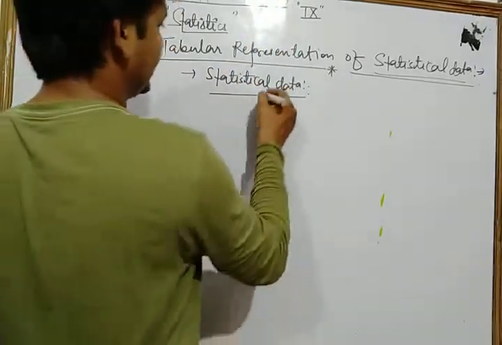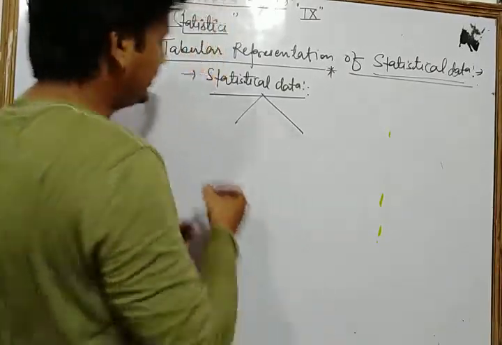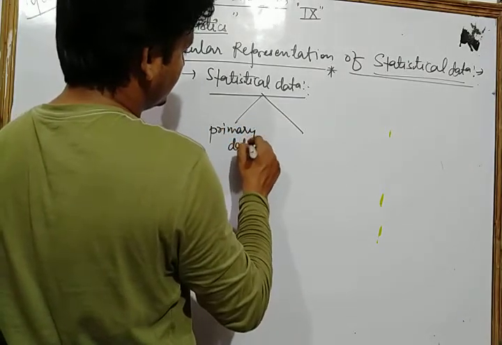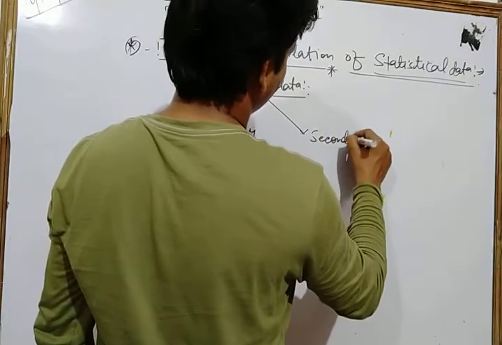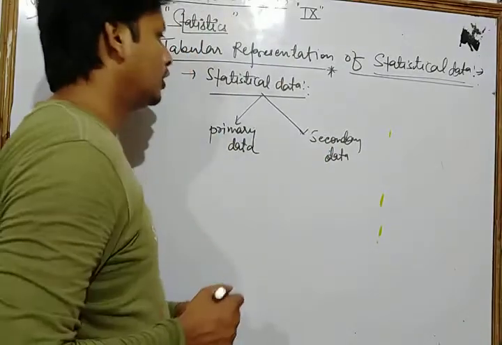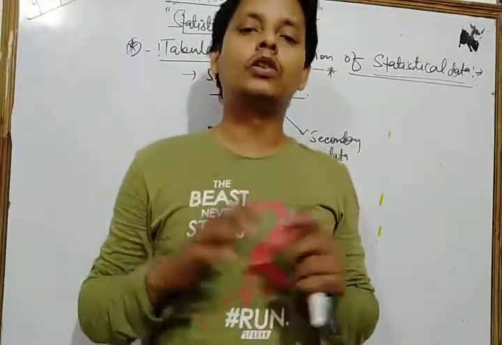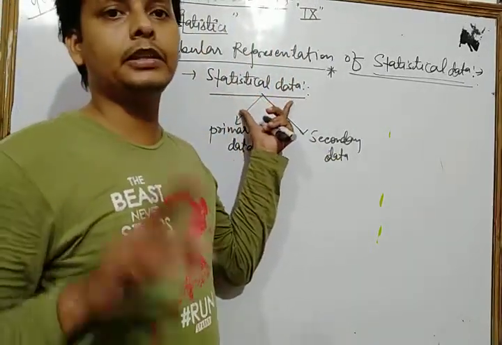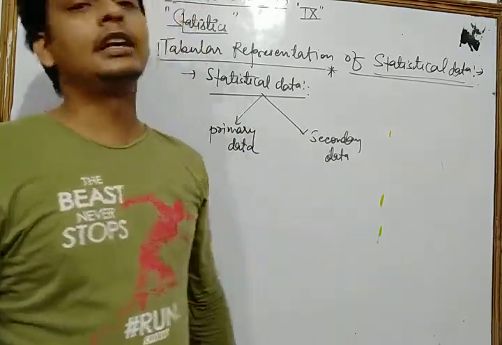Any statistical data is classified into these types: primary data and secondary data.